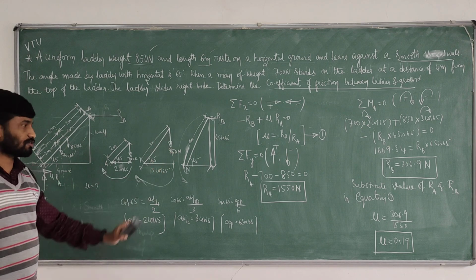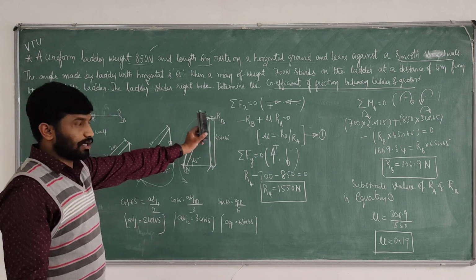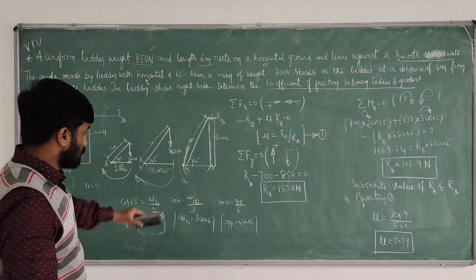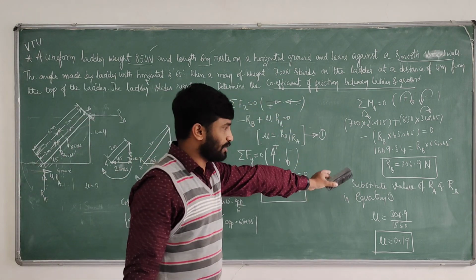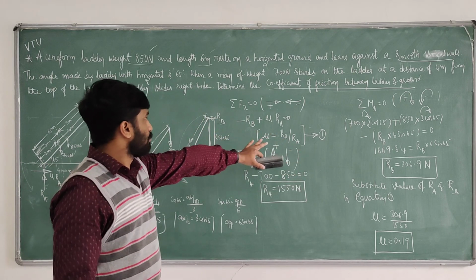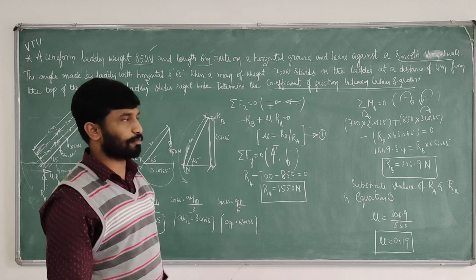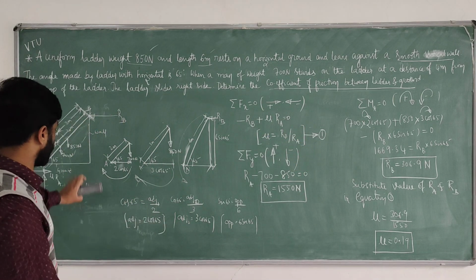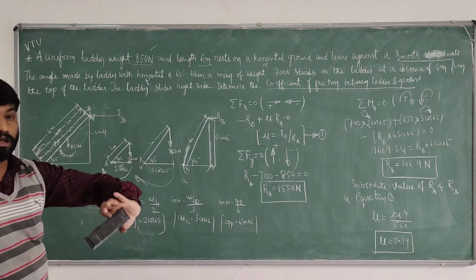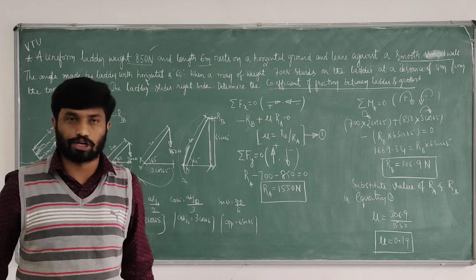Vertical heights are computed using sin theta and horizontal distances using cos theta, because the hypotenuse is known and one angle is given. Finally, compute the moment, and mu can be determined using this equation. So mu is 0.19 for this problem, the coefficient of friction between ladder and ground. The given condition is also very important: if they mention a smooth wall, then at the wall surface you are not getting any type of friction.